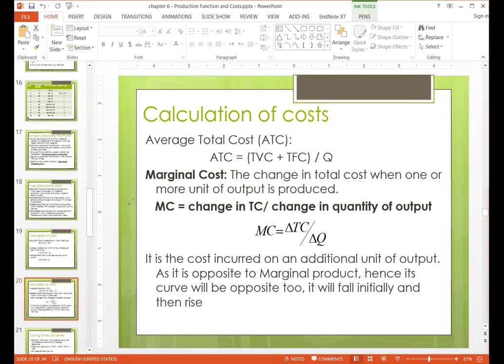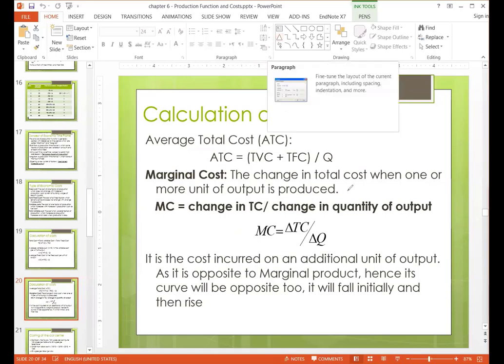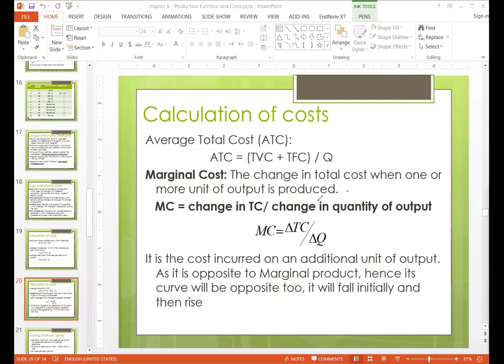Now we talk about marginal cost. Marginal cost is the increase in total cost if one extra unit of output is produced.